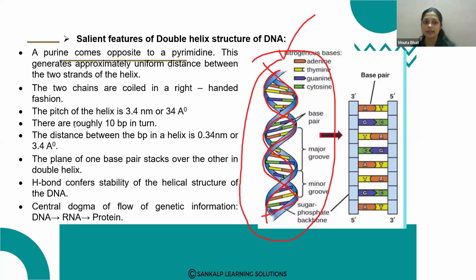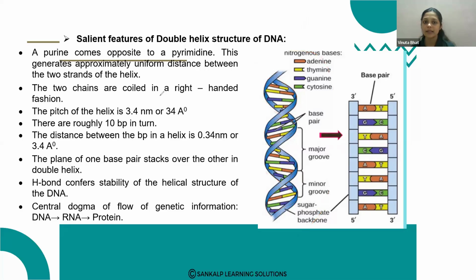DNA is coiled in a right-handed fashion. The pitch of the helix is 3.4 nanometer or 34 angstrom.